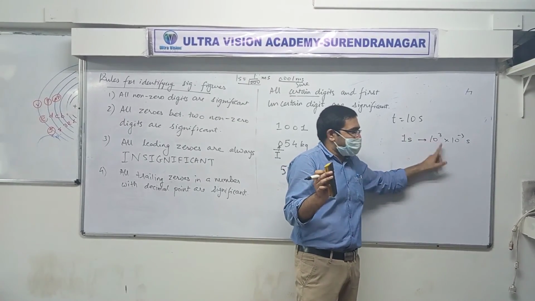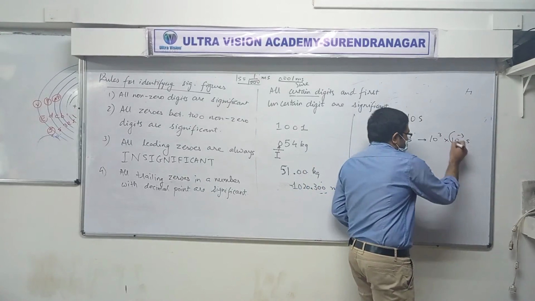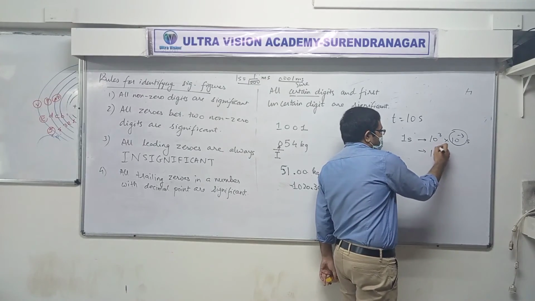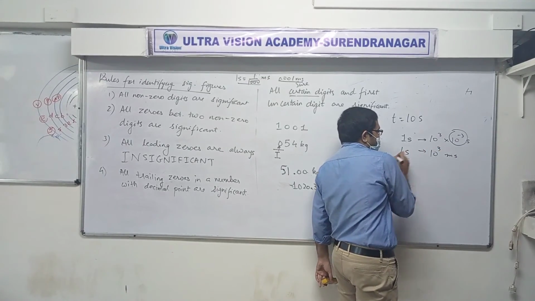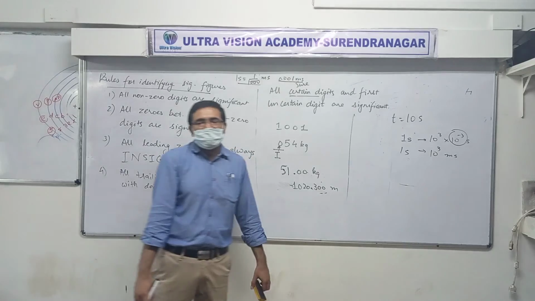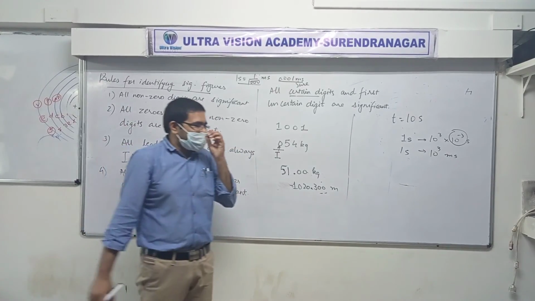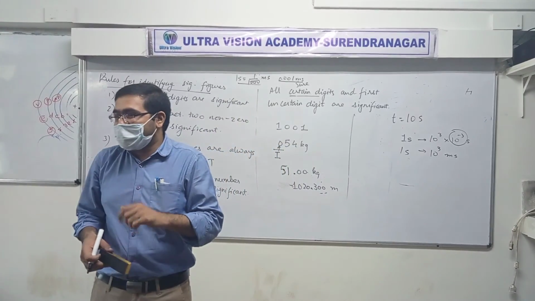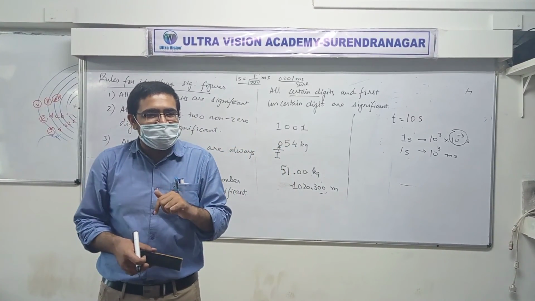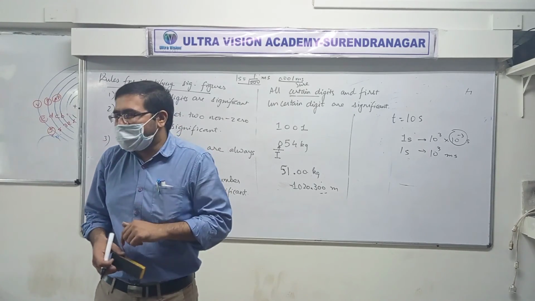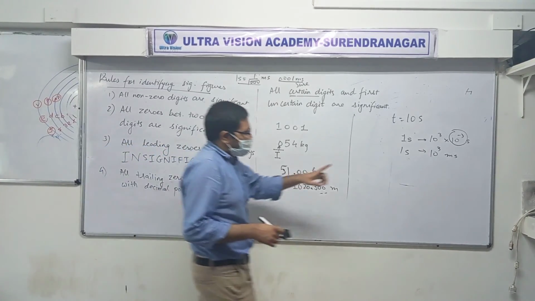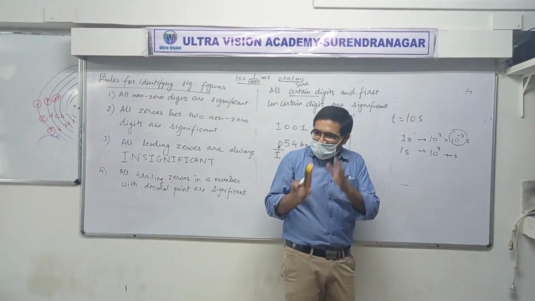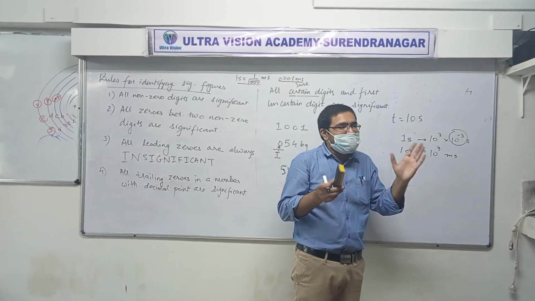1 second is 1 second. All right. But what is 10 raised to minus 3? Milli. Yes or no? So this is 10 raised to 3 ms. Did you understand? Be a little careful. Get a feel of things. Like I asked Mantra, if you remember, I asked him which is smaller, second or millisecond? Millisecond is smaller. So do you realize that 1 second, a bigger thing, can be 1,000 smaller things? A smaller thing cannot be 1,000 bigger things. Make sense?